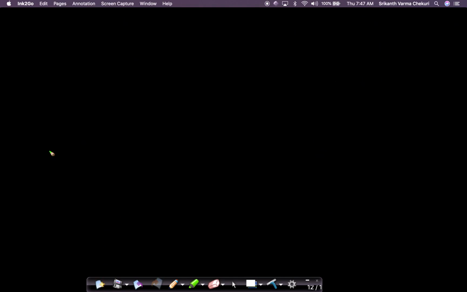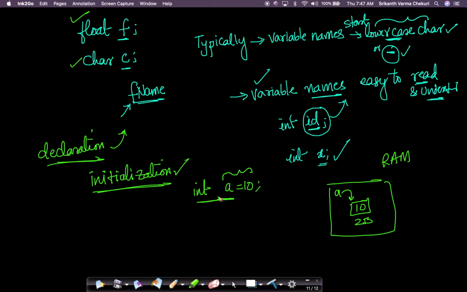There are multiple ways you can initialize variables. Let me show you some examples. Of course, this is the simplest way. Similarly, I can say char c equals 'a'. You'll represent all characters in single quotes. This says that you want to store a in a variable called c, which is of type character. It's a single quote, not a double quote.